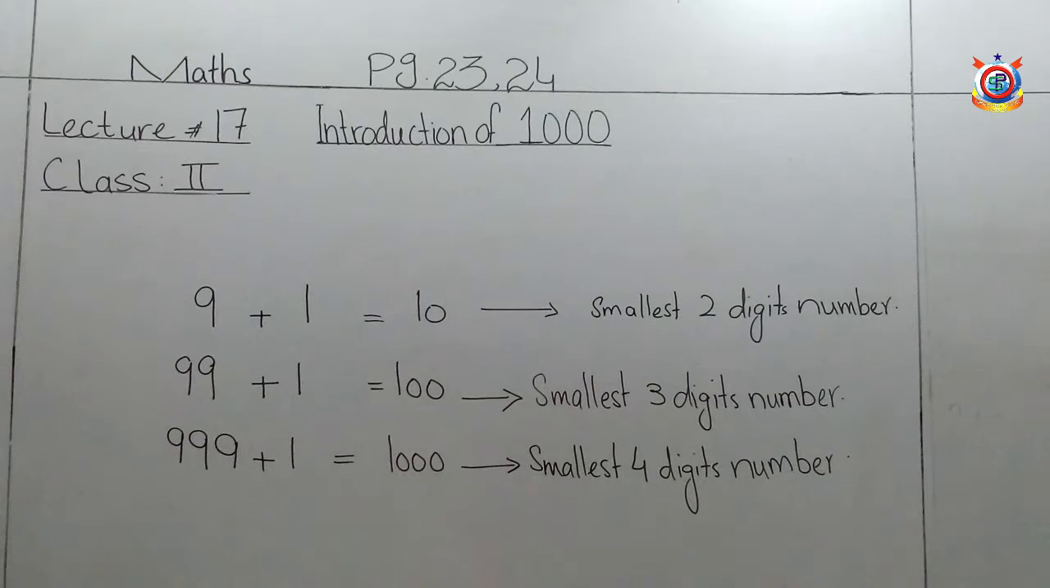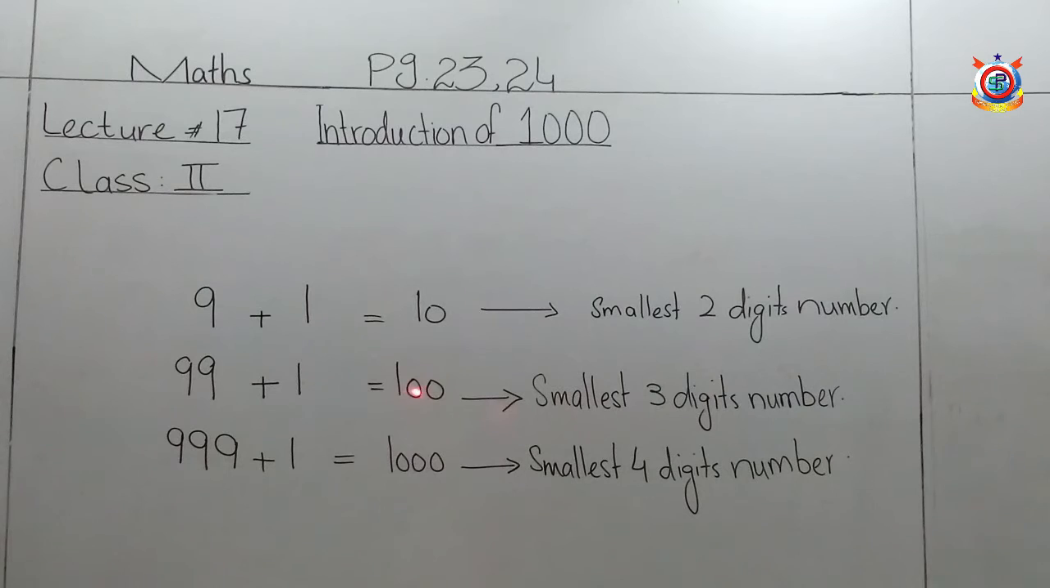Now look at 99. Look at 99. 99 is the greatest 2-digit number. After 99, there is no 2-digit number. When we add a single 1 with 99, it will become 100. 100 is a 3-digit number because 100 has 3 digits.